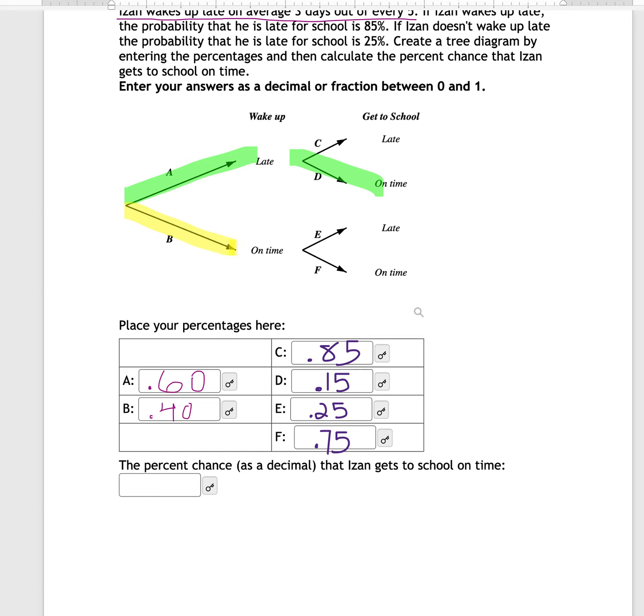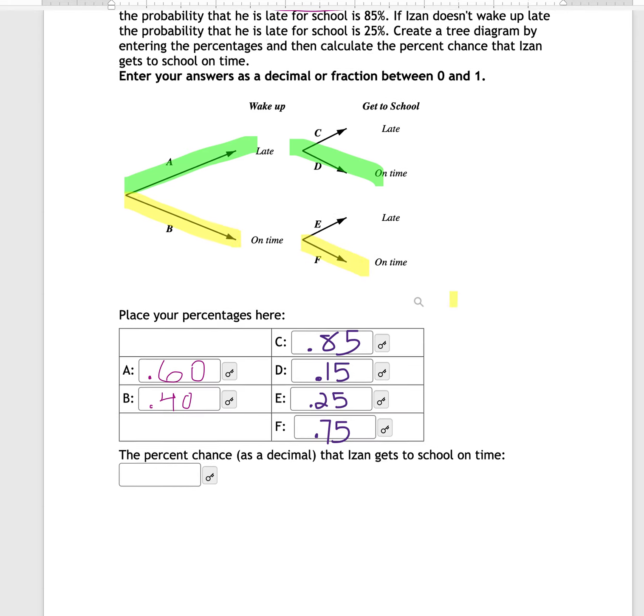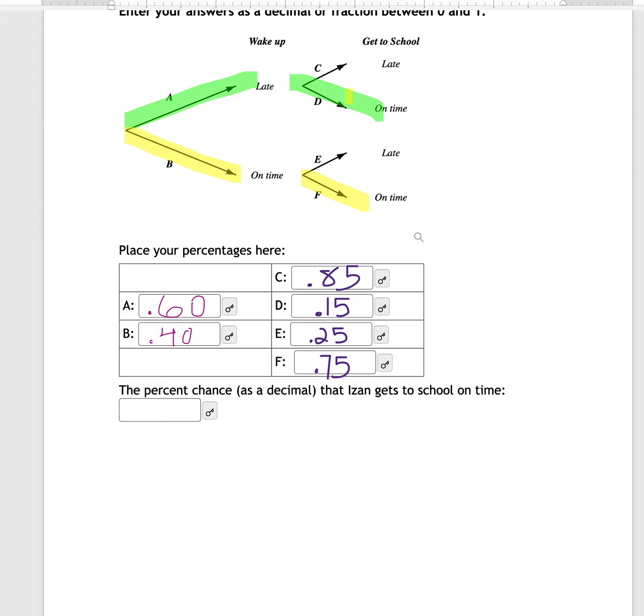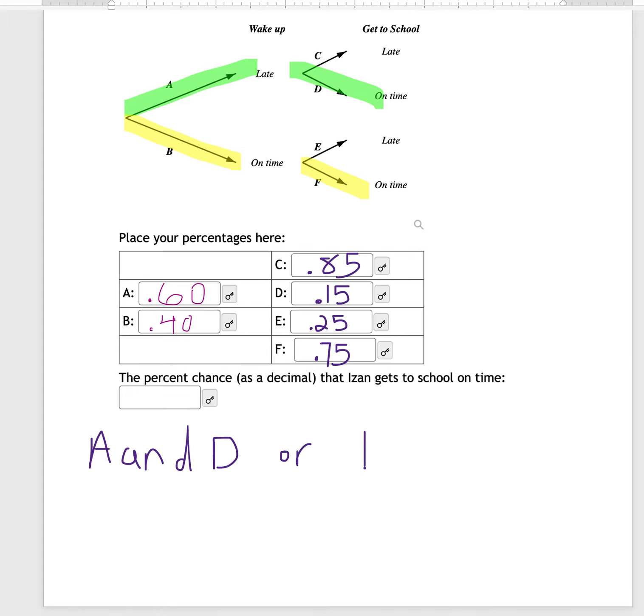He could wake up for school on time and be on time. So we're going to use and follow these branches to find those probabilities. So if we want to find the probability that he's on time, there are two ways to do it. That he follows the branches A and D, that A and D happen, or that B and F happen.